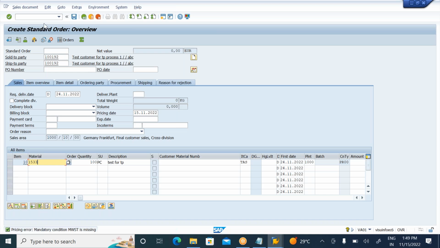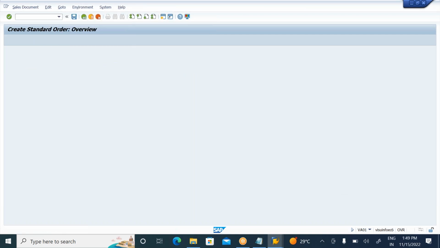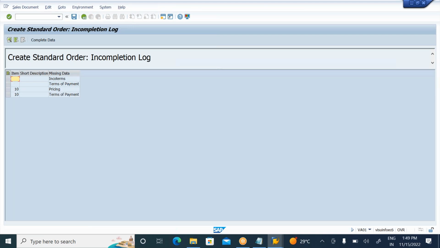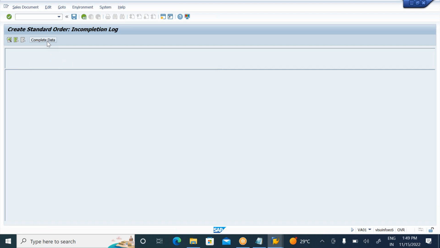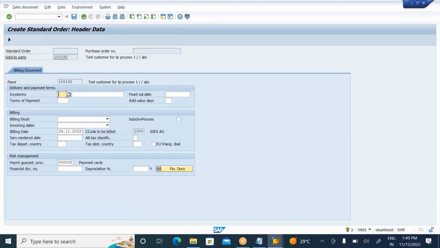SAP has an option for this under Edit in the menu bar: Incompletion Log. If you click on incompletion log, the system will show you what fields need to be completed. Again, you need to click on complete data. The system will show you the Incoterms.